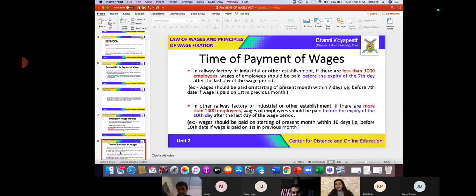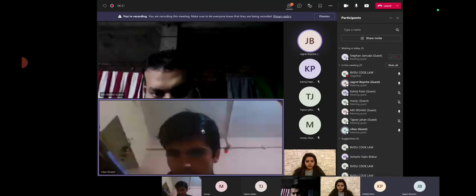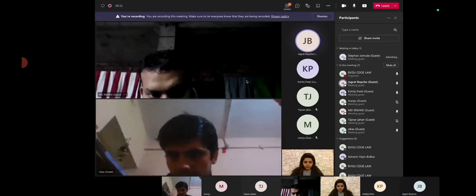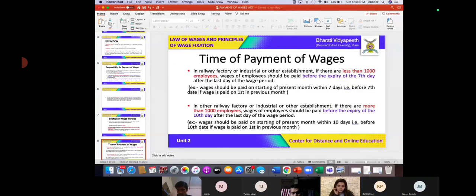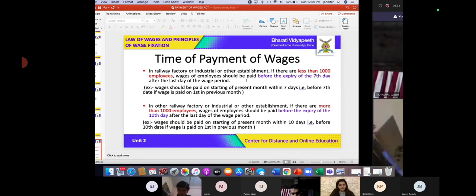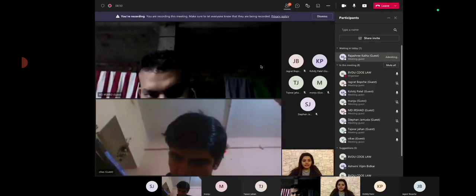Let us talk about the time of payment of wages. Can anyone tell me in regard to the time of payment of wages? Within what time frame should the wages be paid? By the 7th day, if there are less than 1,000 employees, then the 7th of the respective month, and if there are more than 1,000, then the 10th of the respective month. Very, very good. Very nicely said.